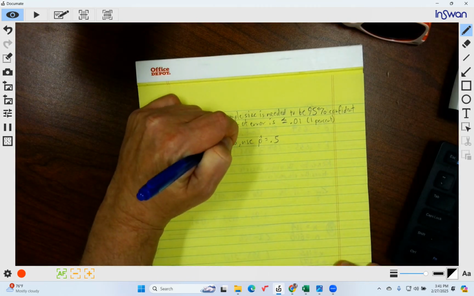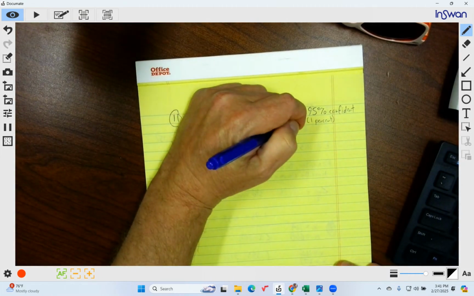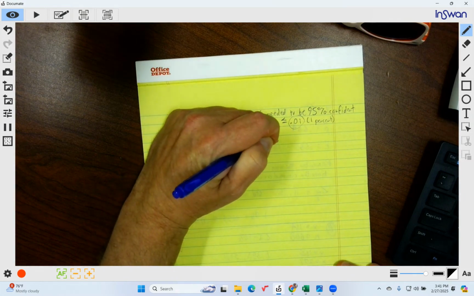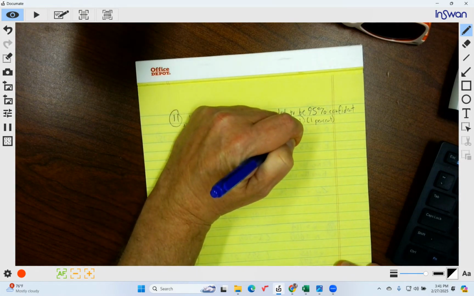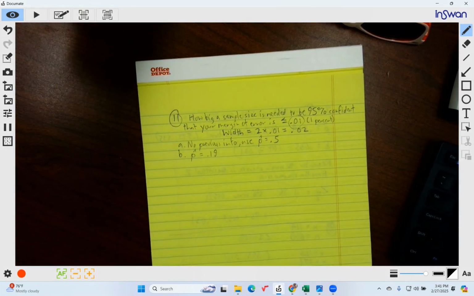So the width is going to be equal to double this number, so 2 times 0.01, which is equal to 0.02. That's the only real adjustment you need to make before you try the problem.